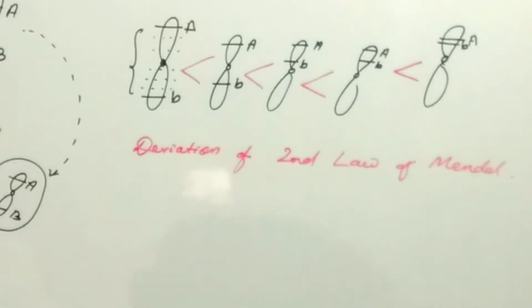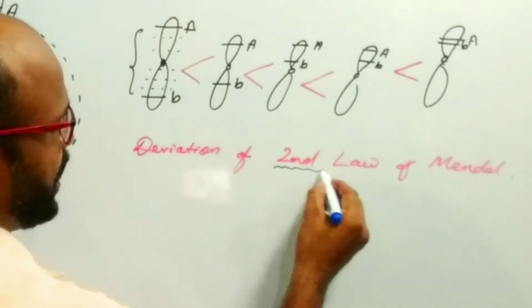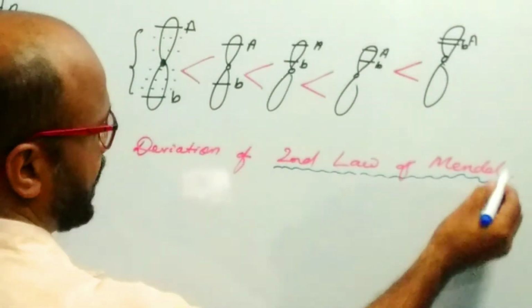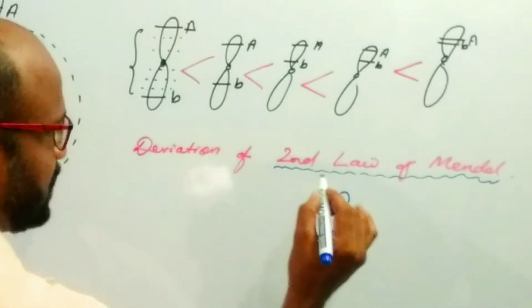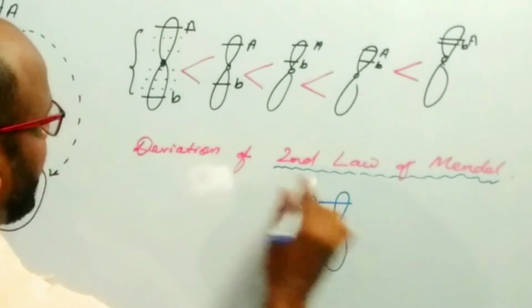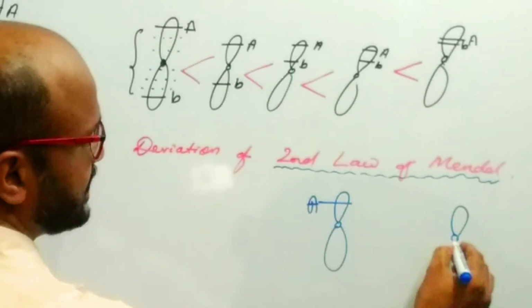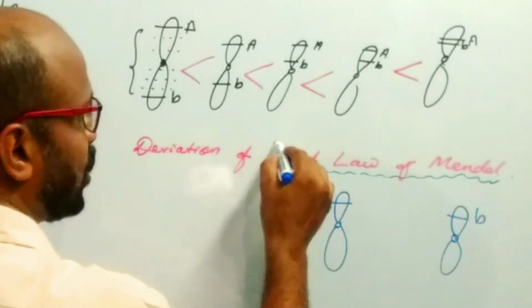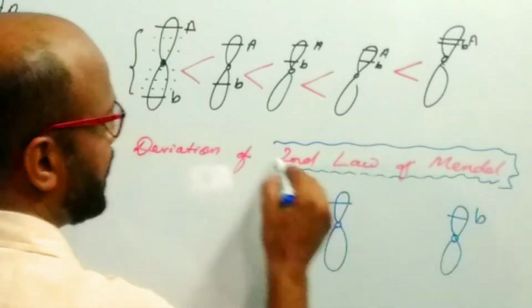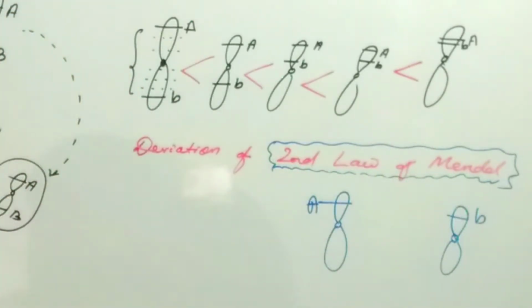Mendel formulated the second law, the law of independent assortment. In Mendel's case, if the genes capital A and small b are present on different chromosomes, then the law of independent assortment is applicable.